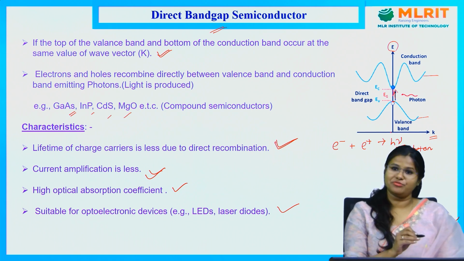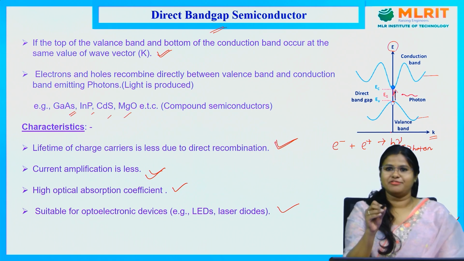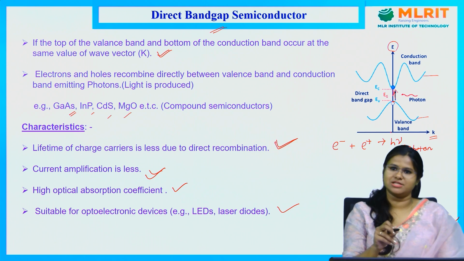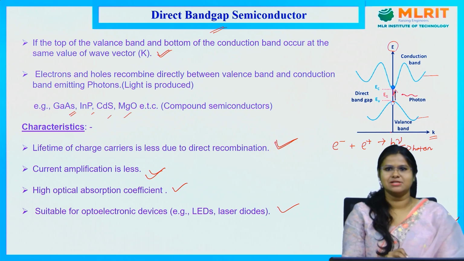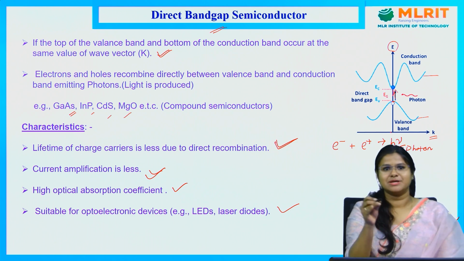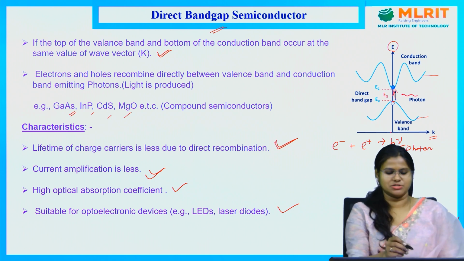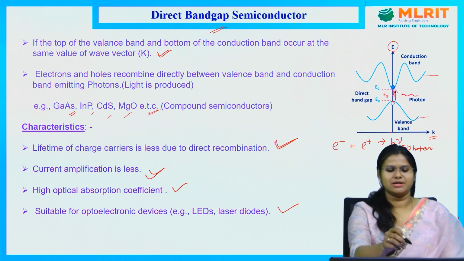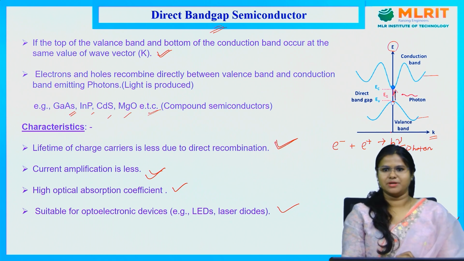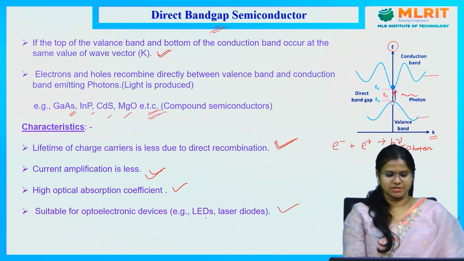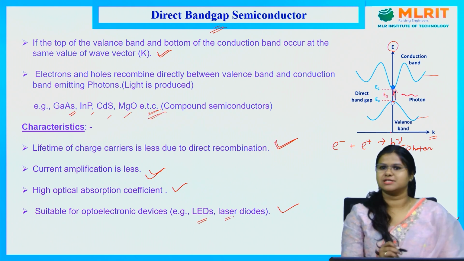So already we know about the definition of intrinsic semiconductor, which are the pure form of the semiconductors. In lecture 1 I have discussed this. In that I separated some compound semiconductors and elemental semiconductors. So all the compound semiconductors are nothing but direct bandgap semiconductors. So we can use this type of semiconductors for the construction of LED, laser diode and all.